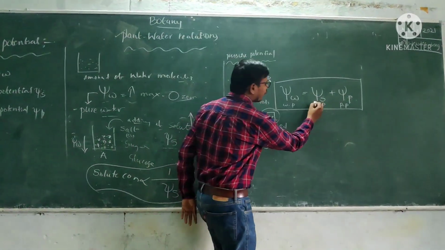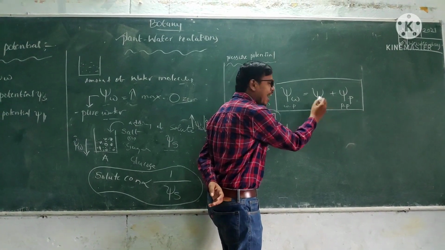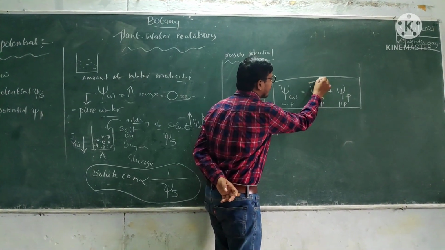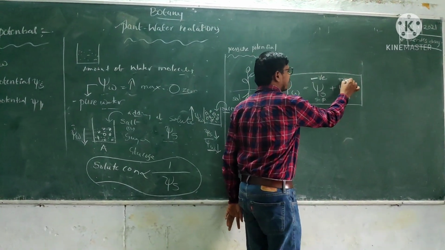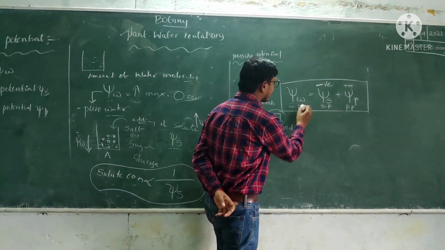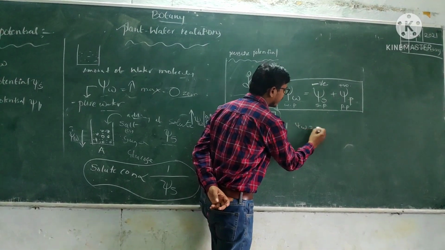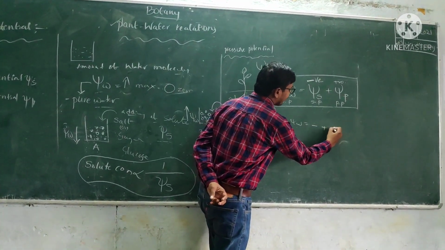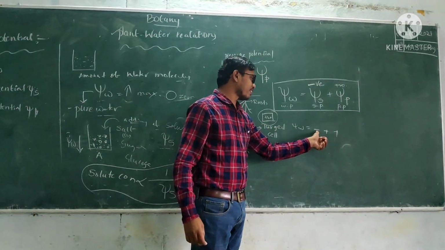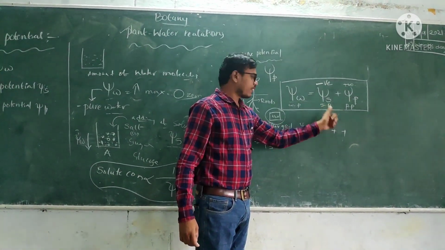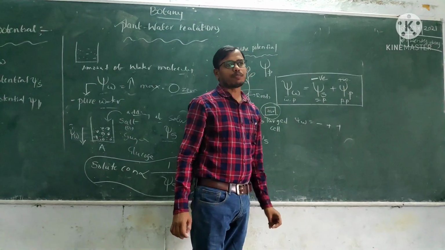That's why the solute potential value is always negative, and the pressure potential is always positive. So psi w is equal to minus plus plus. Minus is solute potential, plus is pressure potential.